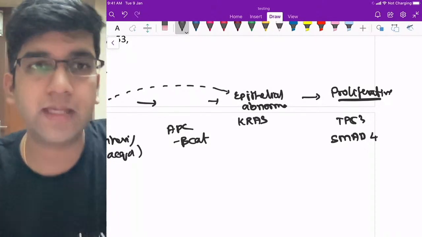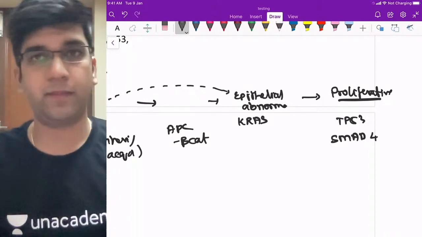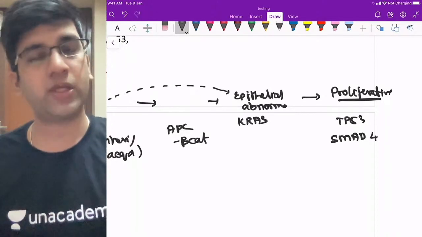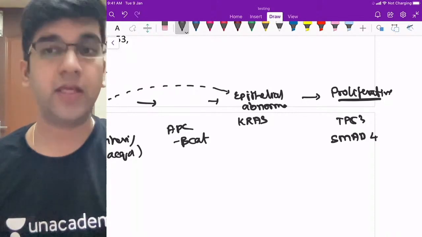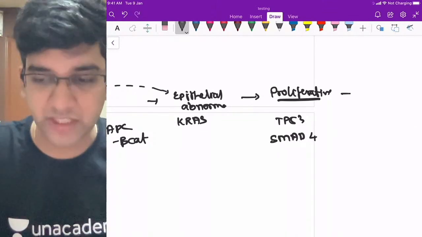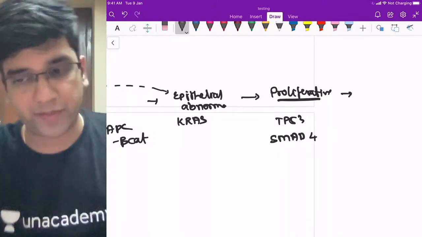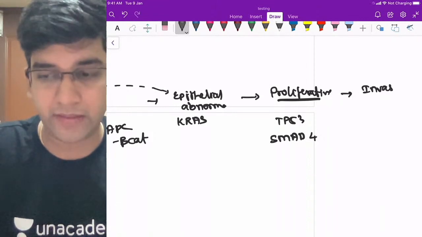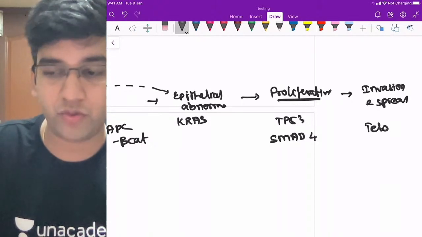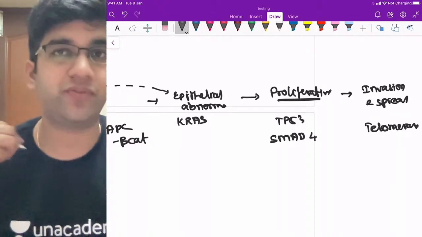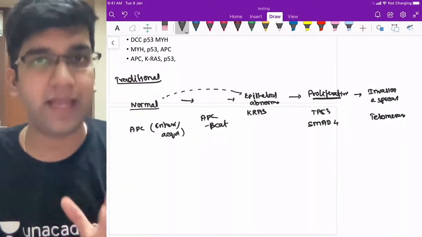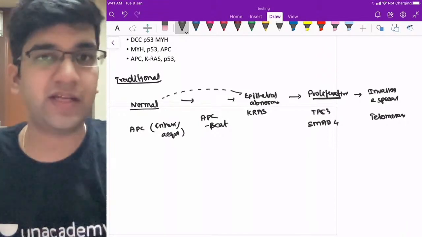TP53 is the gene. P53 is the protein. P stands for protein, so a protein with a molecular weight of 53 is P53, right? P63 means protein with a molecular weight of 63. That's all. So TP53 is the gene component of it, right? So I'm having a proliferative lesion. This proliferative lesion should invade, should spread, right? Invasion and spread is the next thing for a cancer. For invasion and spread, one of the most important things you require is that the final hit of telomerase should also be gone, right? This is your traditional adenoma carcinoma sequence: APC, beta catenin, KRAS, TP53 and telomerase.